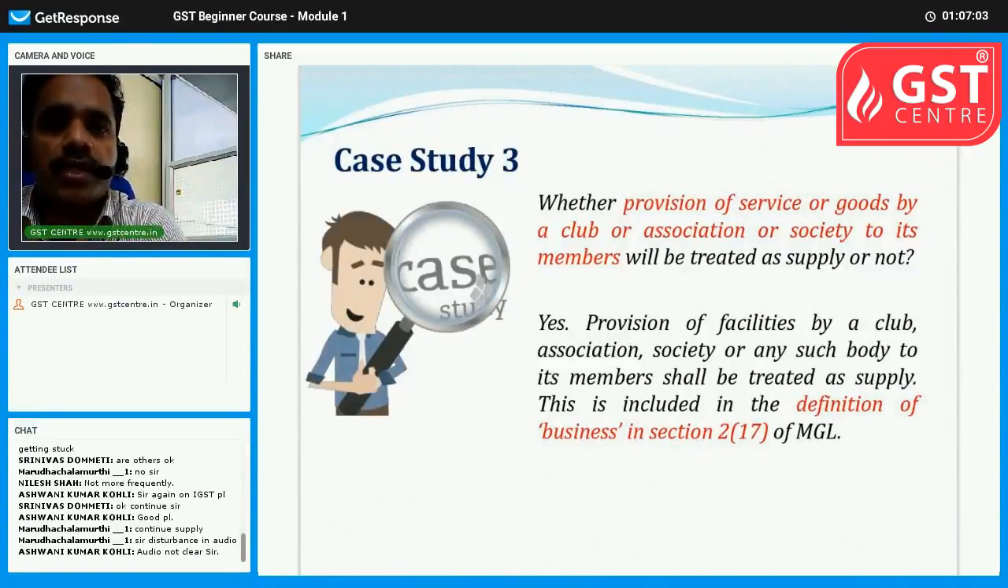So we have covered almost all PPTs, meaning 4 PPTs were there in the chapter meaning and scope of supply. We have also analyzed 3 case studies. Case studies are an important part in the GST Act also. There is a chance for a lot of litigations, and particularly regarding our second course.